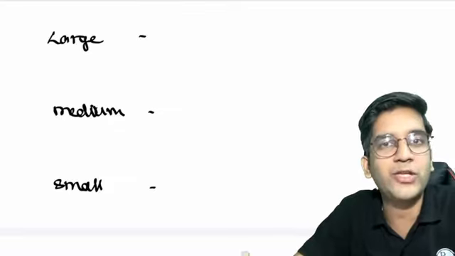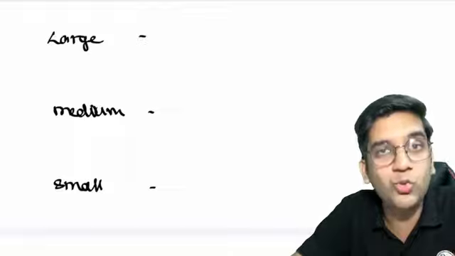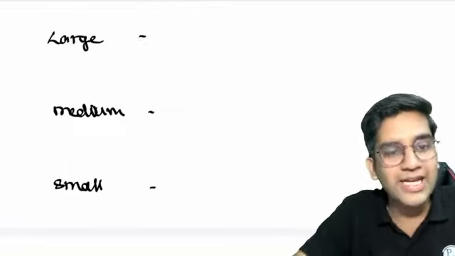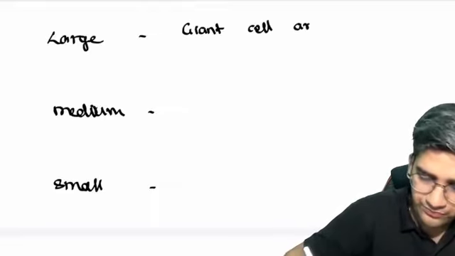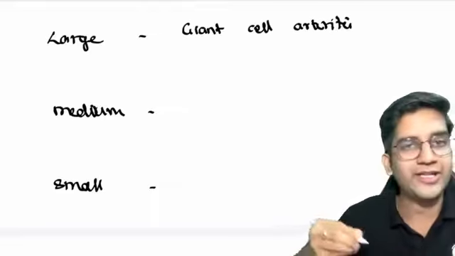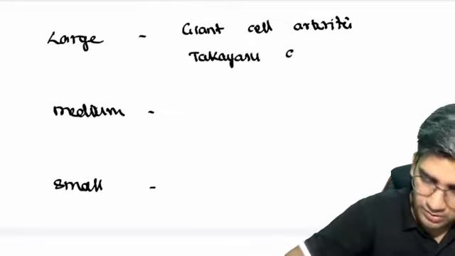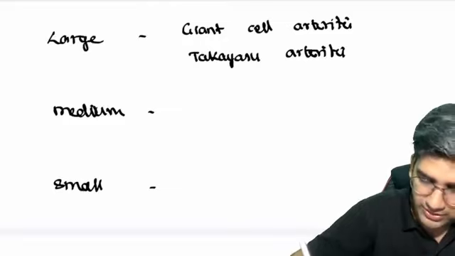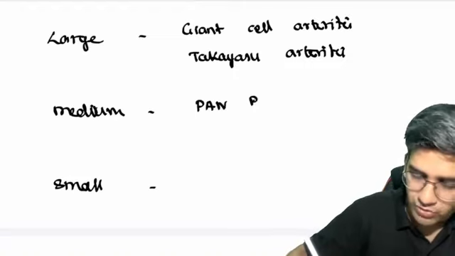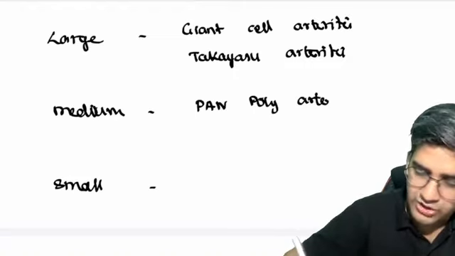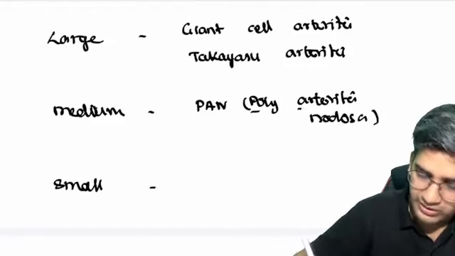Any classification you read going forward, I don't want you to read all three things. Read two of them, which are easy to remember. Large vessel vasculitis, I have two guys. Giant cell arteritis, or temporal arteritis, is large vessel vasculitis. The other is Takayasu arteritis. Medium vessel vasculitis, again I have two guys. PAN stands for polyarteritis nodosa.